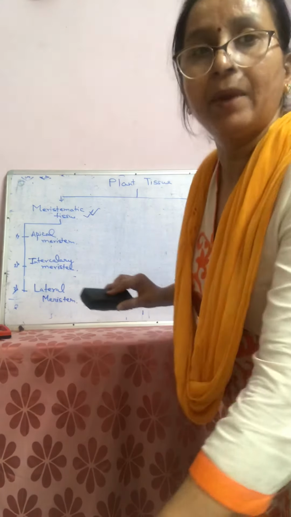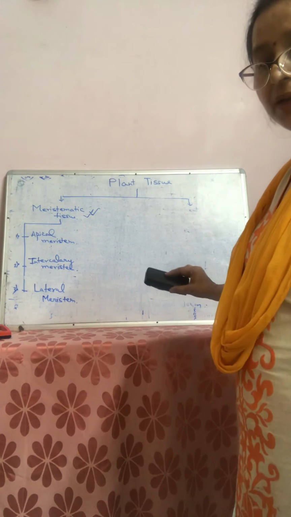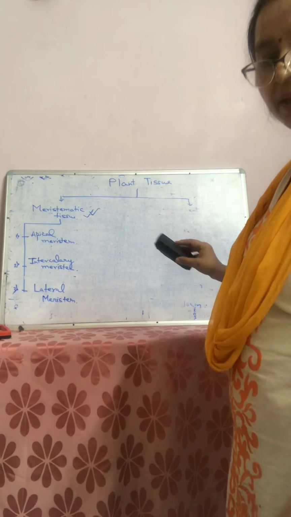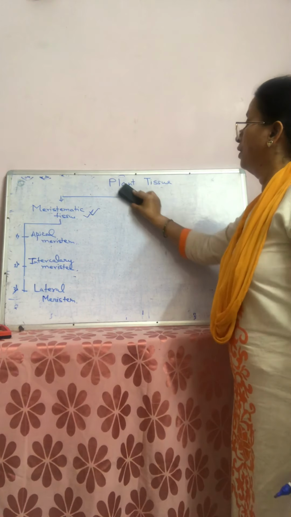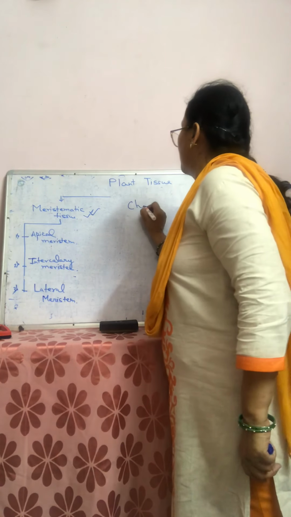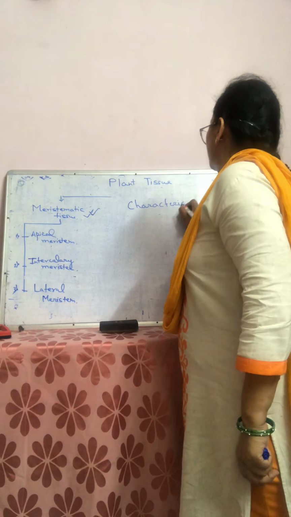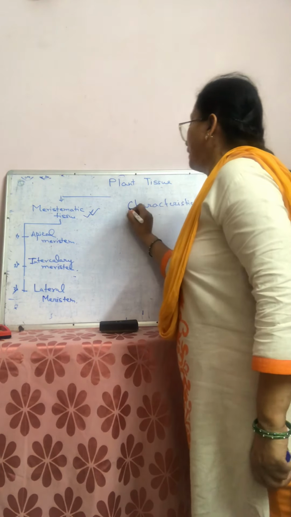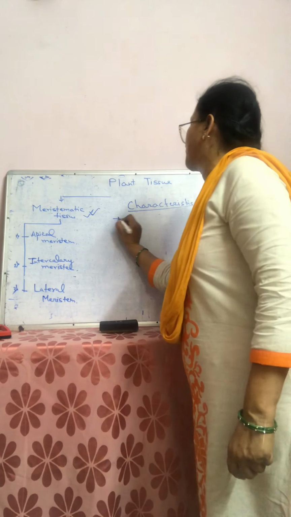When we see meristematic tissue, we will find that meristematic tissue has some specific characteristics. We will see some specific characteristics. In meristematic tissue, first one, it is compactly arranged.